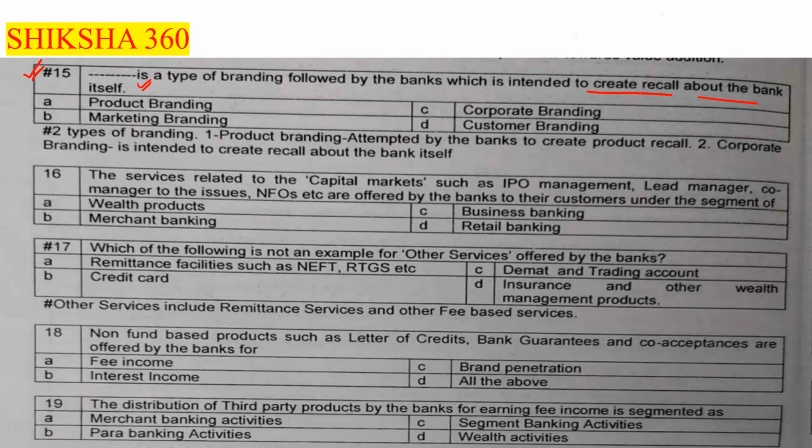Followed by the banks, which is intended to create a recall about the bank itself. That is known as corporate branding. Because there are two types of branding. First one is product branding, that is attempted by the bank to create a product recall.